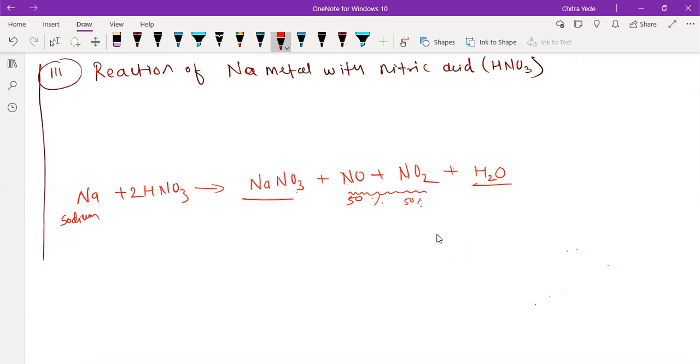So let me balance this. Here we have sodium, 3 2s are 6. If we write 2 here, then we have to write 3 now, and here 2. Now we have to balance oxygen: 3 to the 6, 7, 8, 9, 10. NO2.